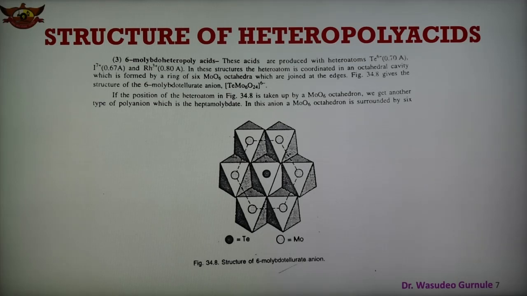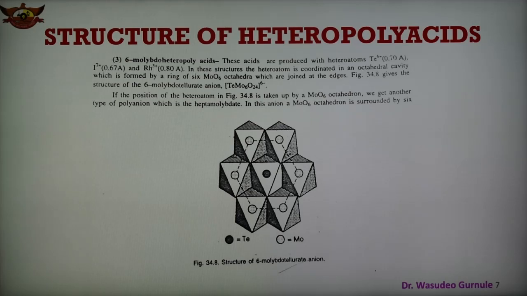In this structure the heteroatom is coordinated in an octahedral cavity, which is formed by a ring of 6 MoO6 octahedra joined at the edges, and this figure shows the structure of the 6 molybdotellurate anion.